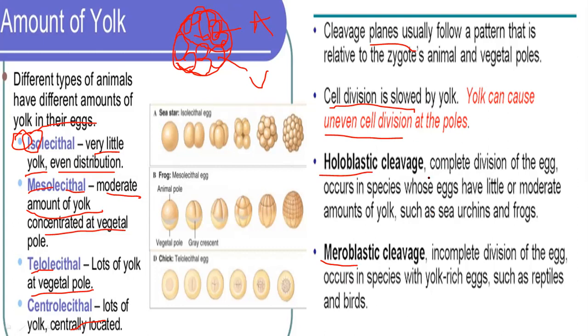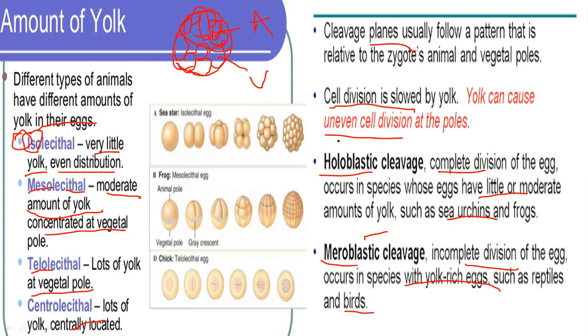Holoblastic is complete division, which occurs in species whose eggs have little or moderate yolk, such as sea urchins, frogs and other amphibians. Meroblastic is incomplete division of eggs, and occurs in species rich in yolk, for example reptiles and birds.